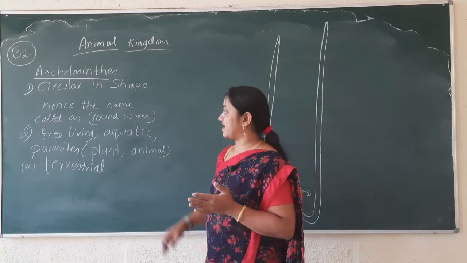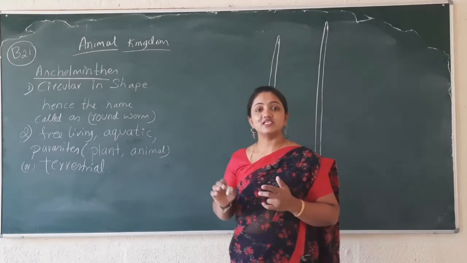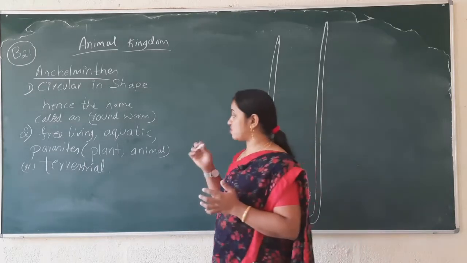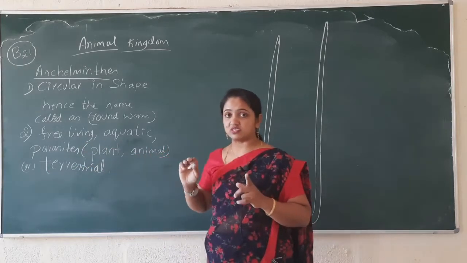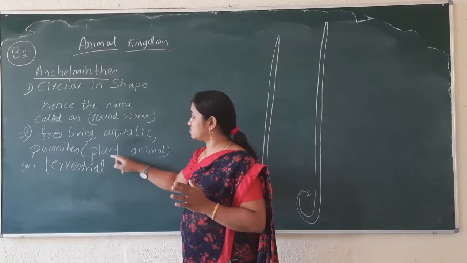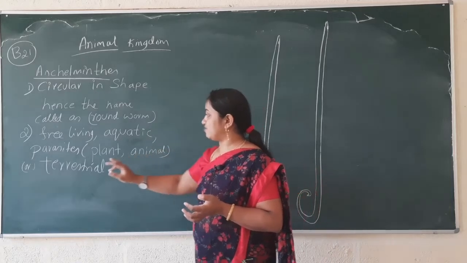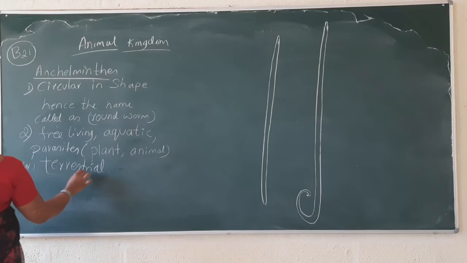Some of the organisms are known as parasites, which spread diseases. They live inside the host body, which will be a plant or an animal. Or maybe they are present in the terrestrial form.